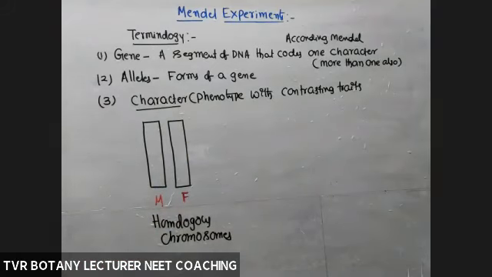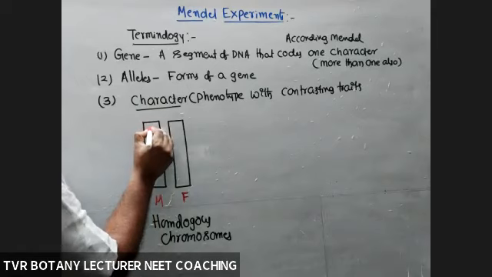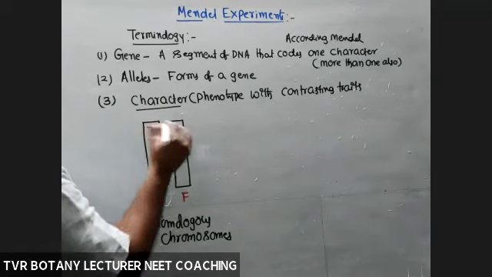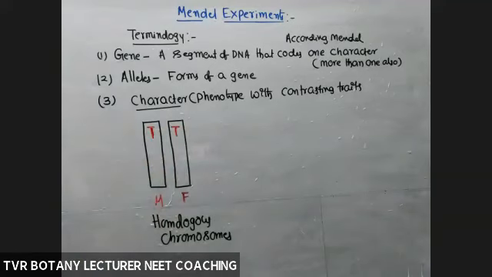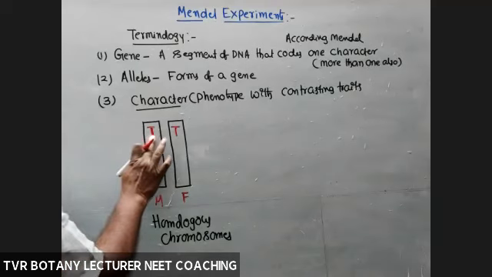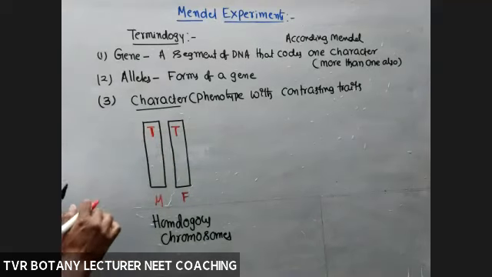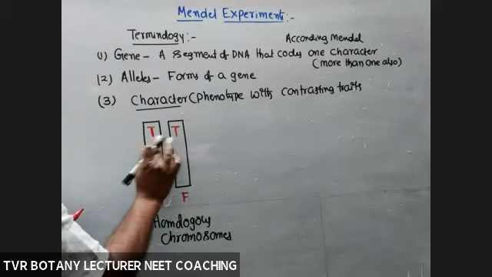So here I'm taking a certain number of alleles. For example, capital T. According to Mendel, T is an allele. These two alleles are present at the same location, allele 1, allele 2.